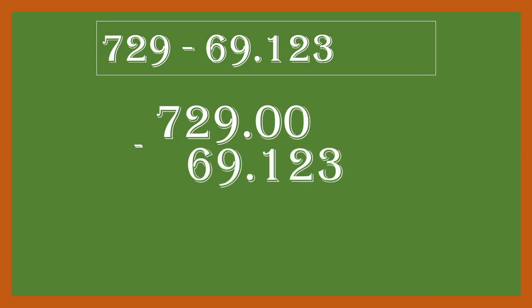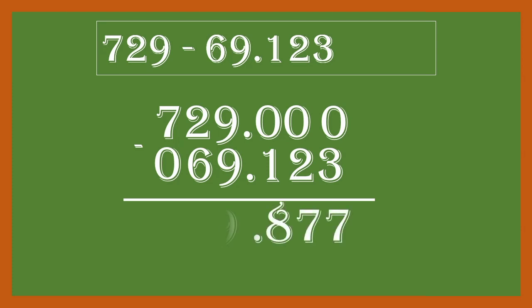Here we have to subtract a decimal number from a whole number. So write down 729 as 729.000. Why 3 zeros? Because 69.123 has 3 decimal places, so 729 will also have 3 zeros. And then the subtraction is just a matter of time, and just by appropriate borrowing you can solve the subtraction.